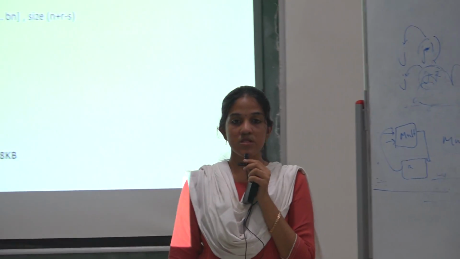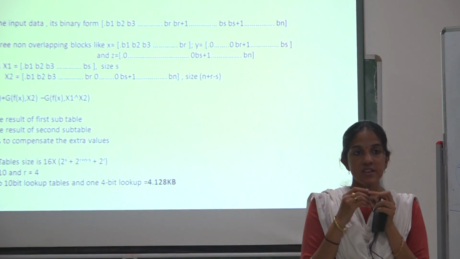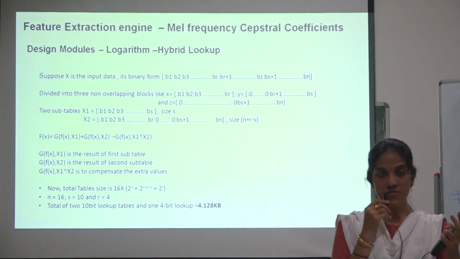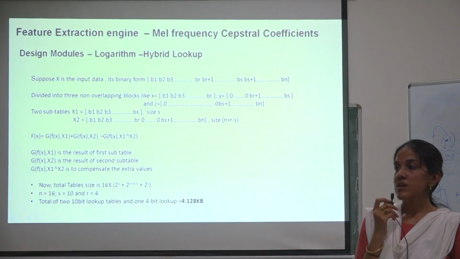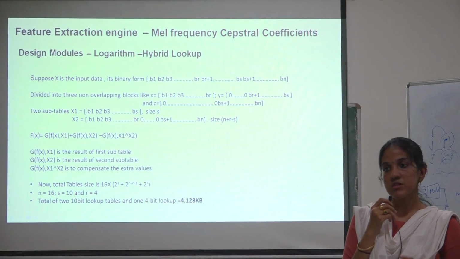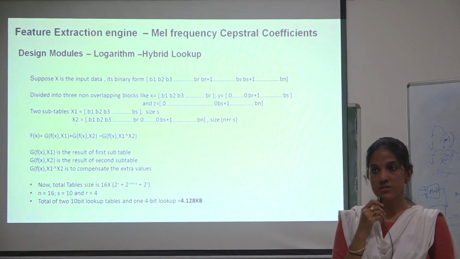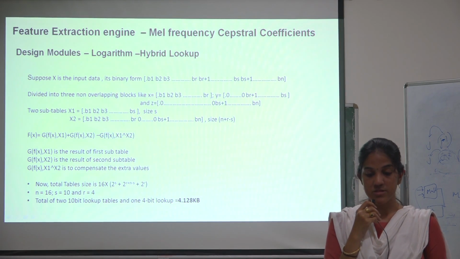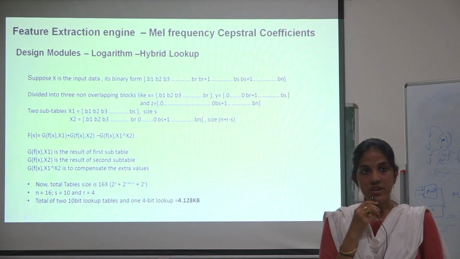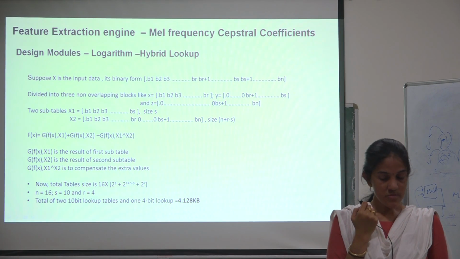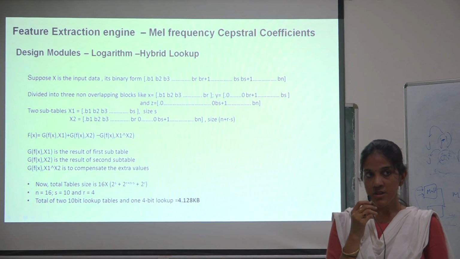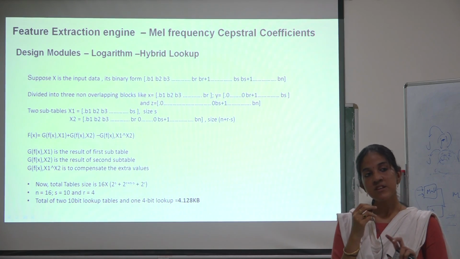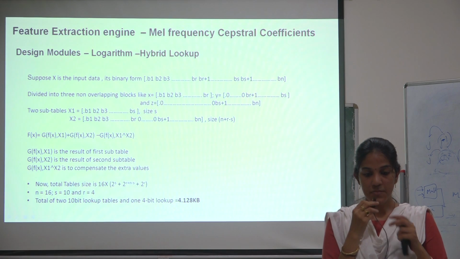So next comes the logarithmic computation. As discussed, the logarithmic computation can be done using any sort of Taylor series or CORDIC algorithm, or there are many algorithms, and there are also algorithms like complete lookup table methods. However, we have used a hybrid lookup method, which balances the computation load as well as the lookup memory.